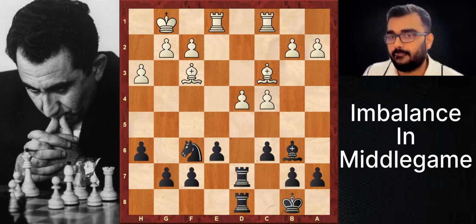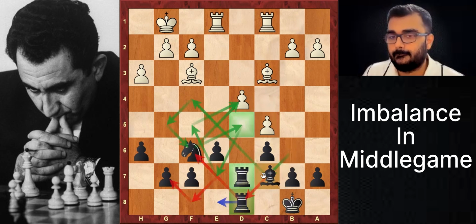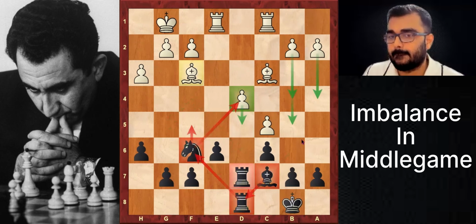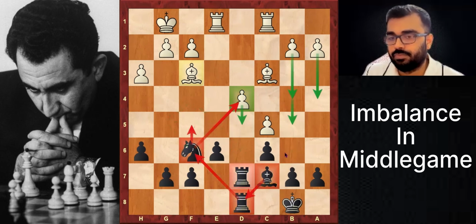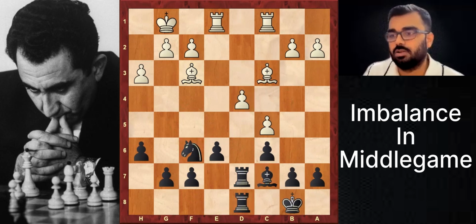Sir, I was in a tournament and I saw these two games between a CM and an IM, I think. At that time I think I was at an intermediate level, and we weren't introduced to imbalances. So I was just watching their game and nothing was going on in my mind. I was like, how did the IM convert the position, which according to me was just a draw, into a win? That's the way you will learn about imbalances.